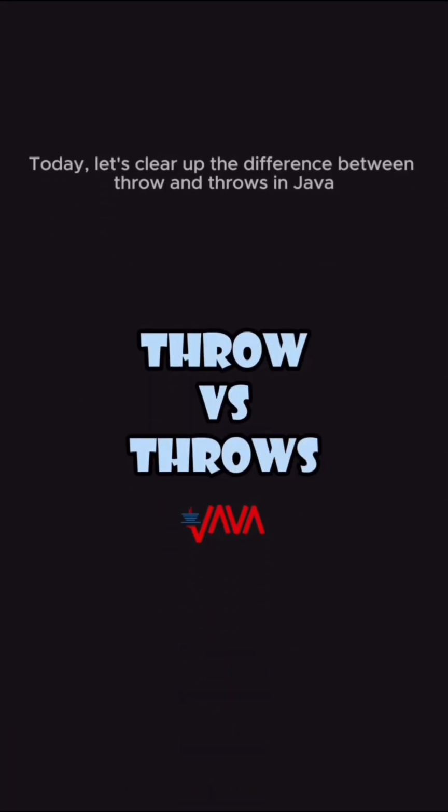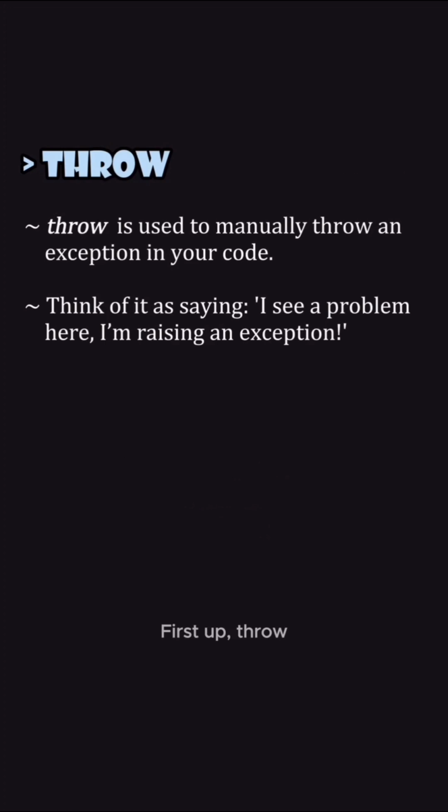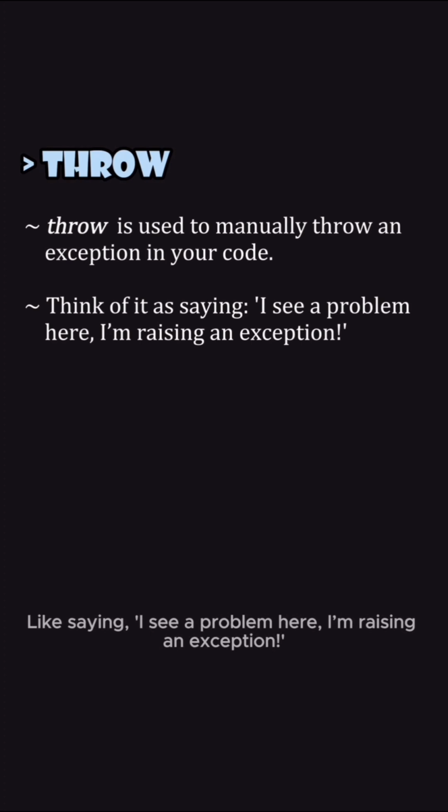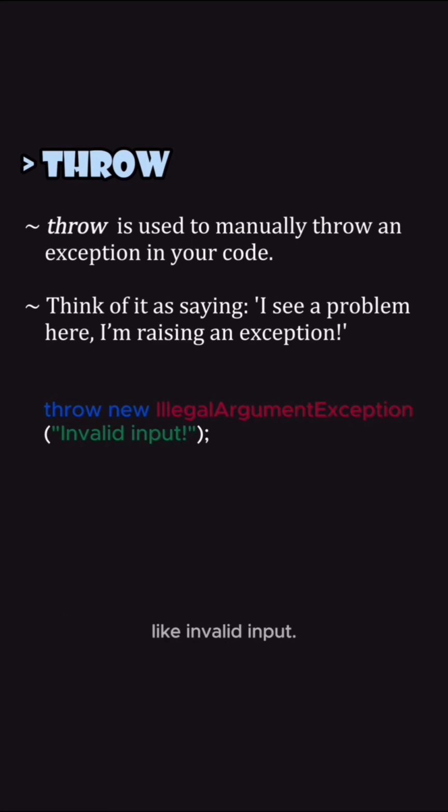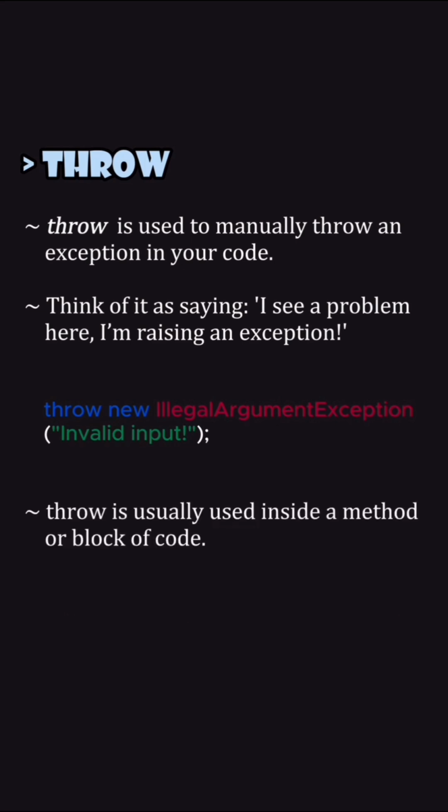Let's clear up the difference between throw and throws in Java. First up, throw. Throw is used to manually throw an exception in your code. Like saying, I see a problem here, I'm raising an exception. Here we're throwing an IllegalArgumentException if something goes wrong, like invalid input. Throw is usually used inside a method or block of code.